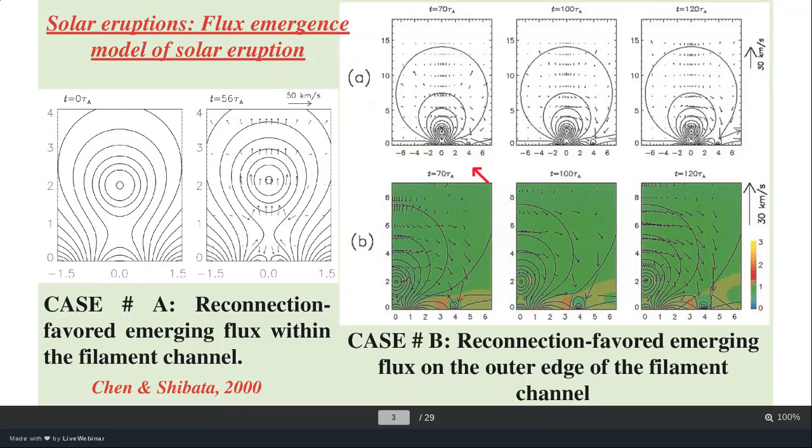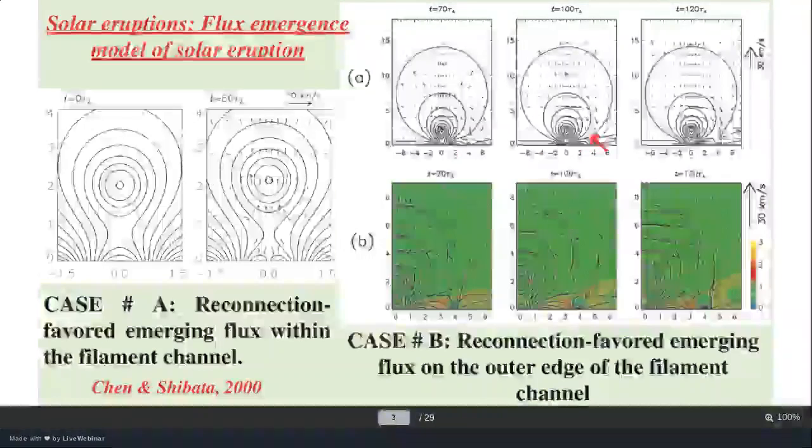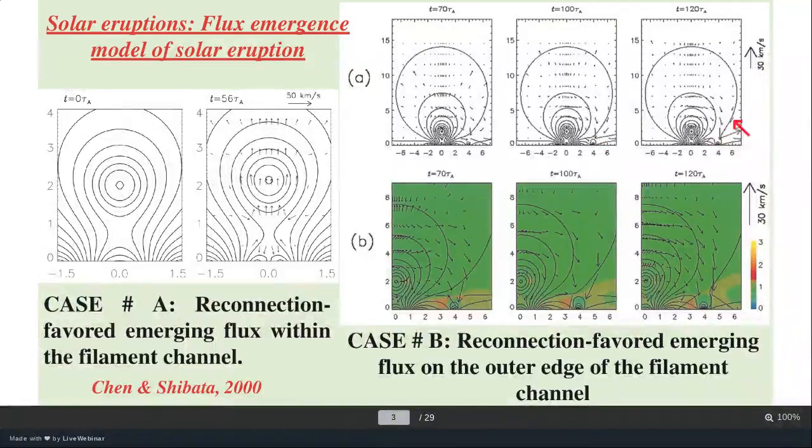In the other case, emergence is there, but not from just near that region, but from the sideways. In the first case it is just below the flux rope, but in this case it is sideways, a little bit far from there. But again, that emerging flux, which is a field line usually of bipolar nature, is going to interact with this huge coronal loop, or magnetic field line. When it interacts here, again we can see new field lines will be formed this way and this way.